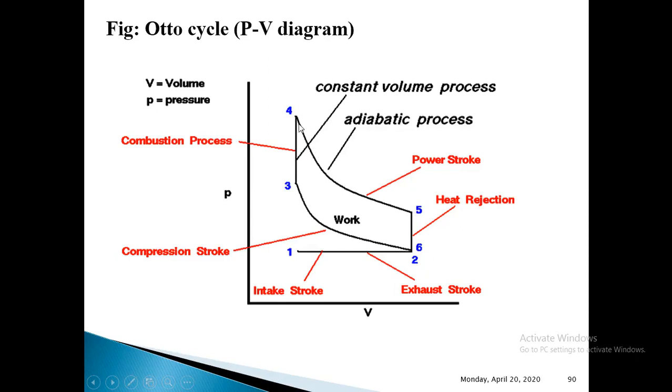In that power stroke, or expansion stroke, as the name suggests, you can see the volume goes on increasing and the pressure goes on decreasing. So this is actually the expansion process, or power stroke, or you can call it the working stroke. We have mentioned it is a power stroke here. The line from 4 to 5 is the power stroke.